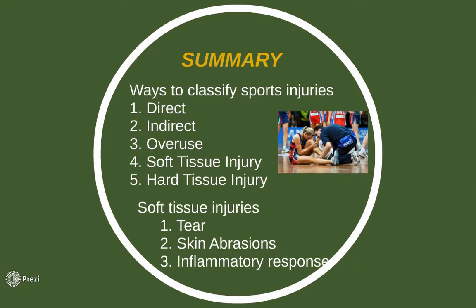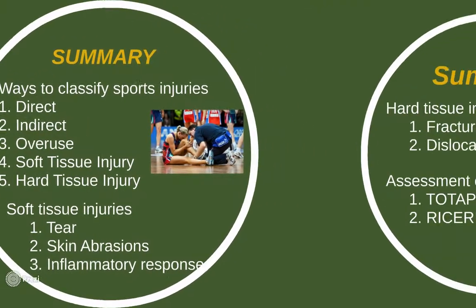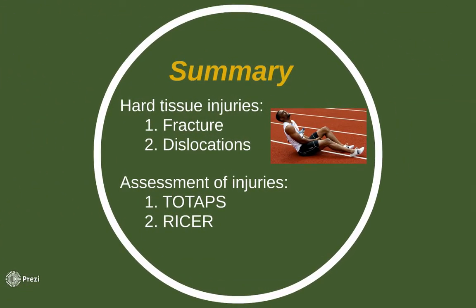Let's summarize. Ways to classify sports injuries: direct, indirect, overuse, soft tissue injury, hard tissue injury. Soft tissue injuries can be a tear, skin abrasions, and result in the inflammatory response. Hard tissue injuries, fractures and dislocations, and finally, the assessment of injuries, TOTAPS and RICER.